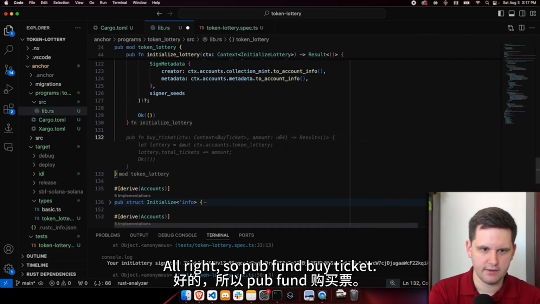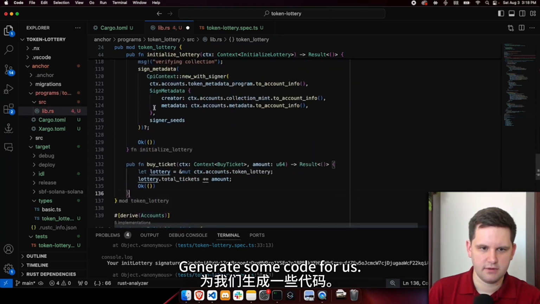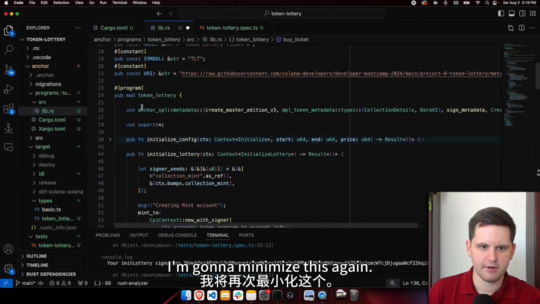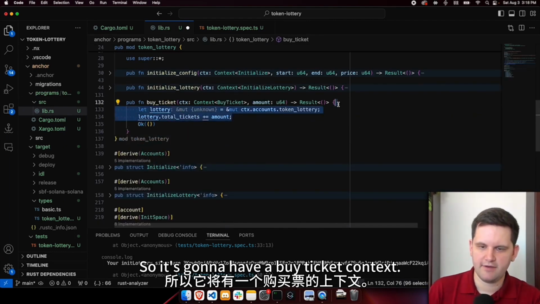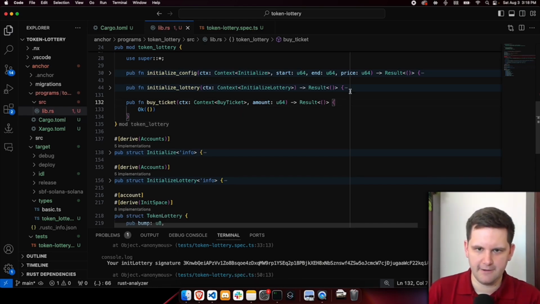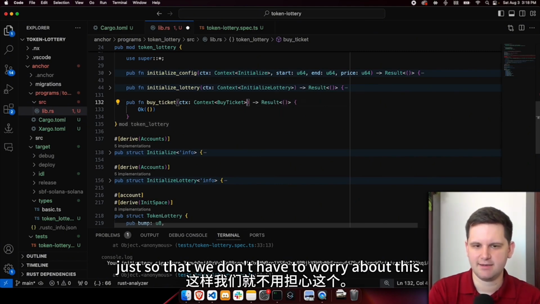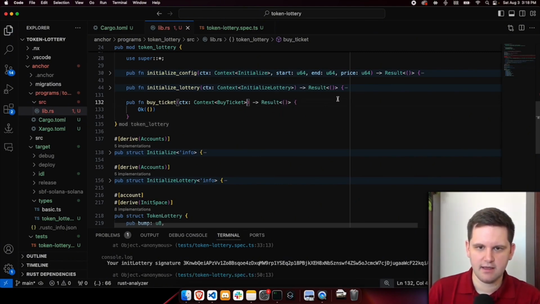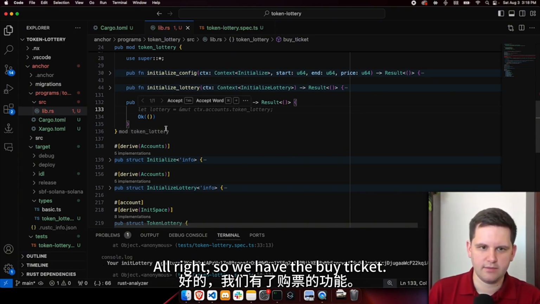All right, so pub fn buy_ticket. You can see it already kind of generated some code for us. I'm going to minimize this again. There we go, buy_ticket. So it's going to have a BuyTicket context, and we're going to get started. I'm just going to have it buy one ticket at a time, just so that we don't have to worry about this. We can do the amounts on the front end, and that's fine. All right, so we have the buy ticket.